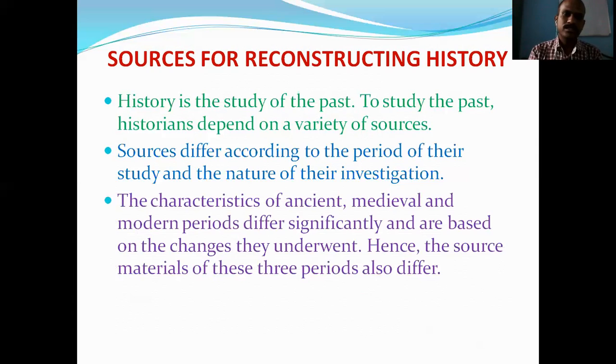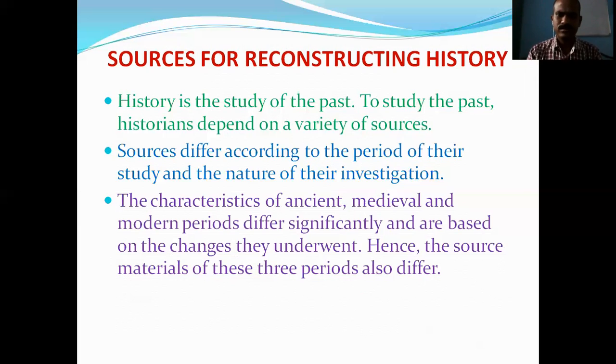The characteristics of the ancient, medieval, and modern periods differ significantly, as I already explained, and are based on the changes they underwent. Hence, the source materials of these periods also differ.